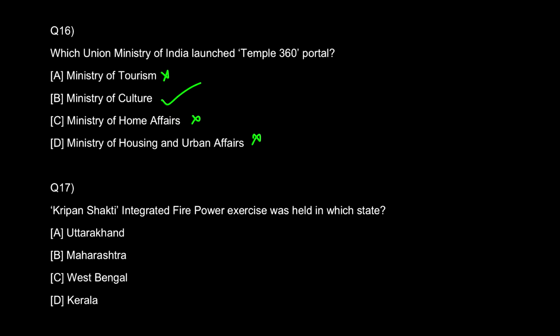You should know these four temples. Note it down: Somnath in Gujarat, Kashi Vishwanath in UP, Trimbakeshwar and Grishneshwar in Maharashtra. These four temples are being covered under this Temple 360 portal. आपको literally आप घूमोगे तो आपको आपके right hand side की चीजें दिखेंगी. Okay, so this is really nice. Now, what is the static GK part? Temple 360 degree and Ministry of Culture क्या करता है, okay.